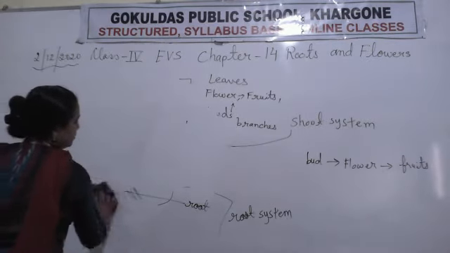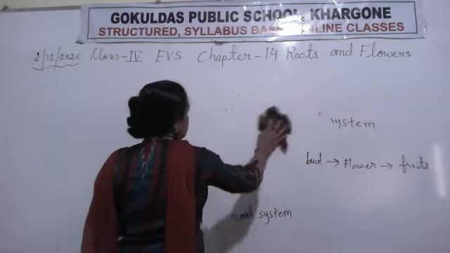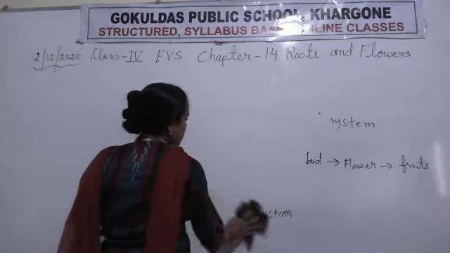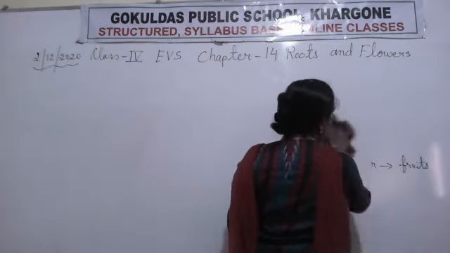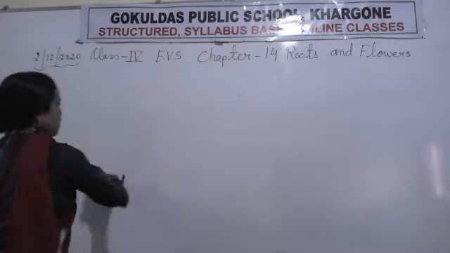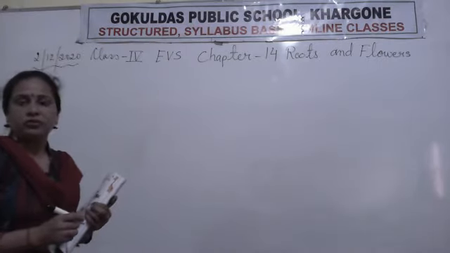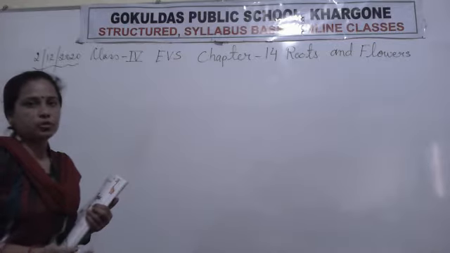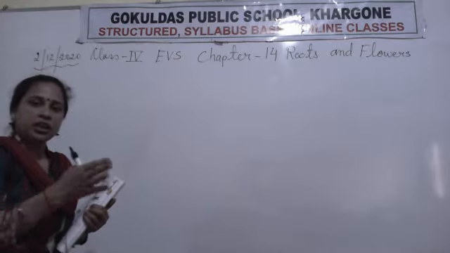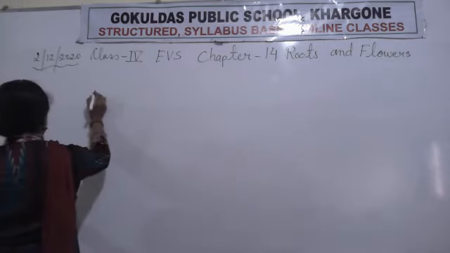Now after that we start what are the main parts and what are the things given in this chapter. We will discuss about them. Okay student, I just only explain you these things. This is the revision for you. Okay, root system, shoot system. Now after that in this chapter we will discuss about the roots.